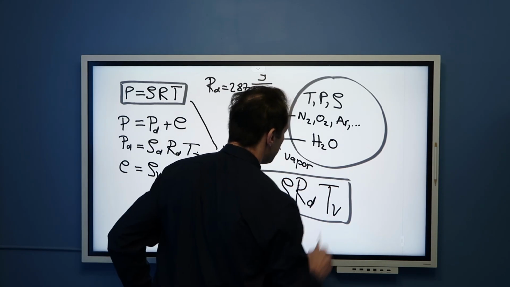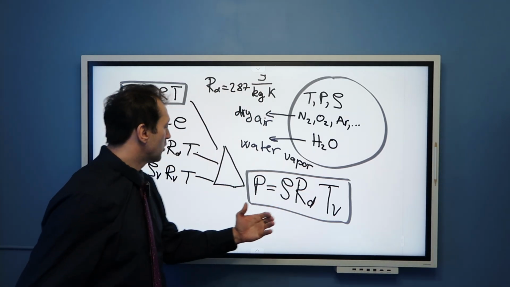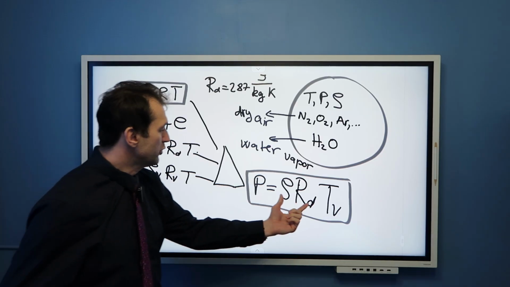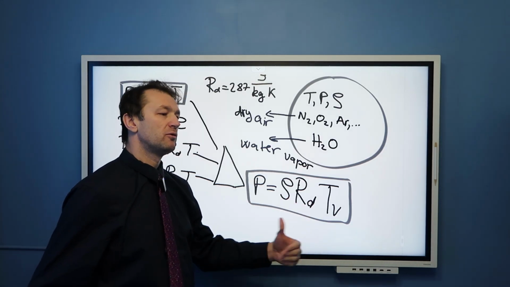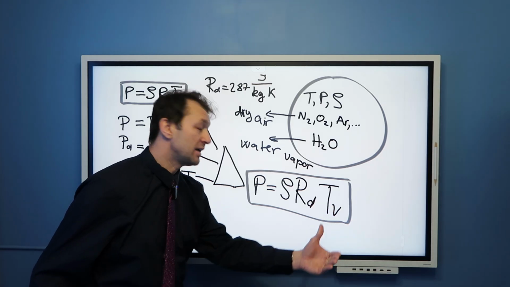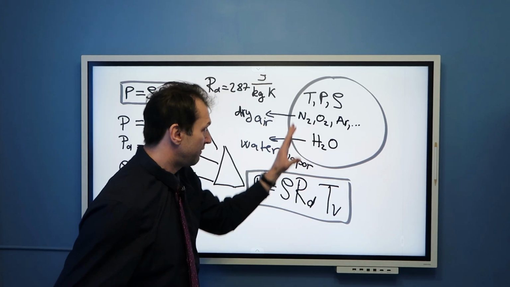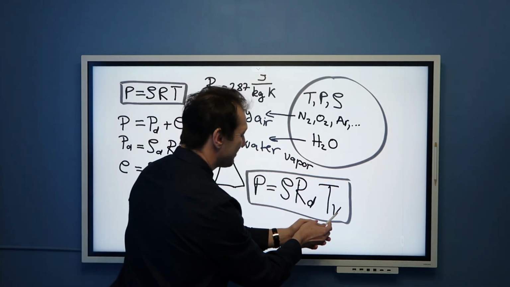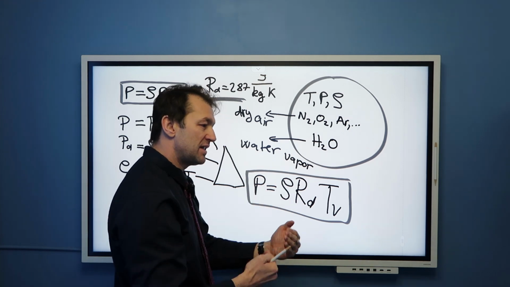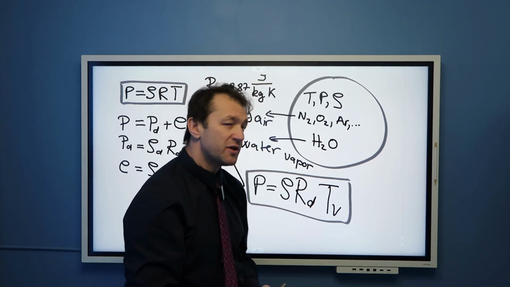And this is a very, very used equation in atmospheric sciences, because we managed to use a fixed constant that doesn't depend on the amount of water vapor in the air. Namely, it doesn't depend how moist or how humid this parcel of air is. It's a fixed constant, this value. But for the amount of moisture in the air, we use virtual temperature.